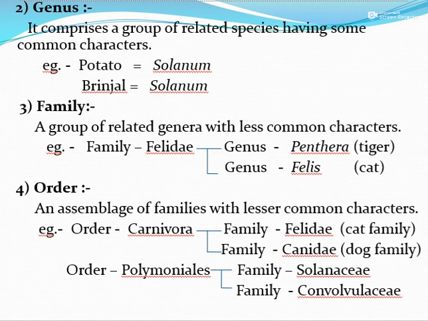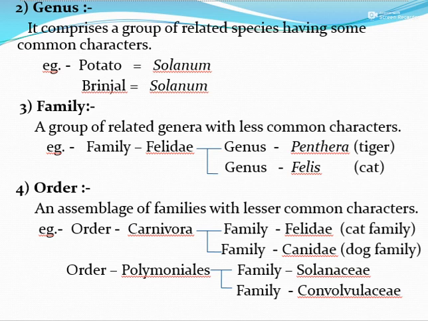Family is a group of related genera with fewer common characteristics. Like the family Felidae includes Panthera and Felis. These are two different genera, but they have certain common characteristics due to which they have been put in one category called the family Felidae.